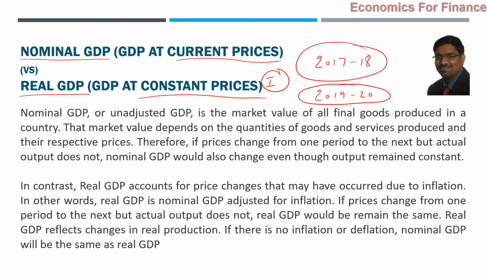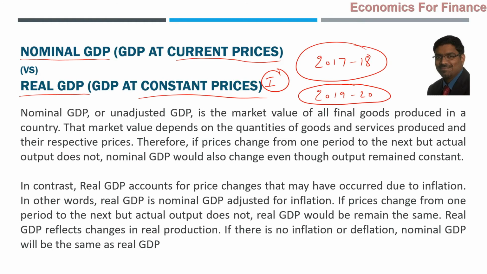Keeping external shocks apart, shock factors like Corona came almost at the end of the financial year 2020, so forget about that. The GDPs of 17-18 and 19-20 cannot be compared unless we bring both of them to one common ground. If we do that, that is called real GDP. Otherwise, the 17-18 GDP is nominal GDP, and the 19-20 GDP is also nominal GDP, related to the prices prevailing in that year. Those are current prices.